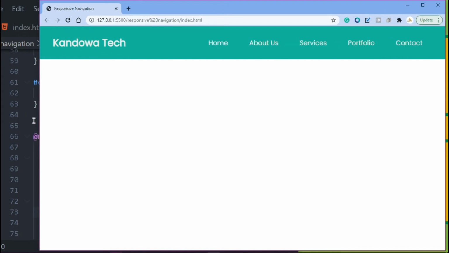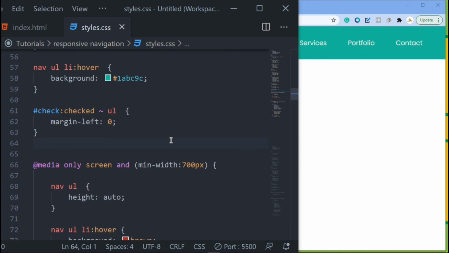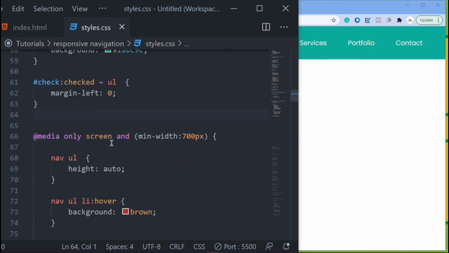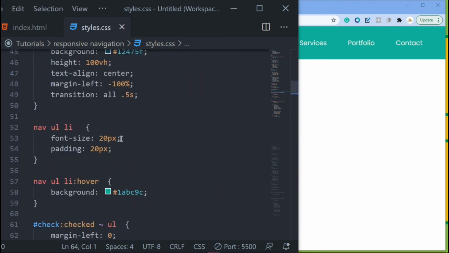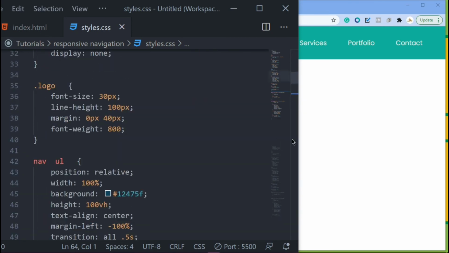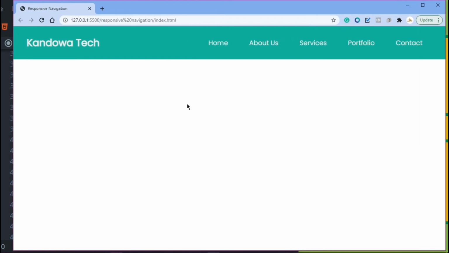So all you have to do is just create a media query for whatever devices you want to. Alright, as you can see, I created this. This is my tablet, and then my desktop, and then this is my mobile. Perfect. So yeah, you got all that. You created your responsive navigation there.